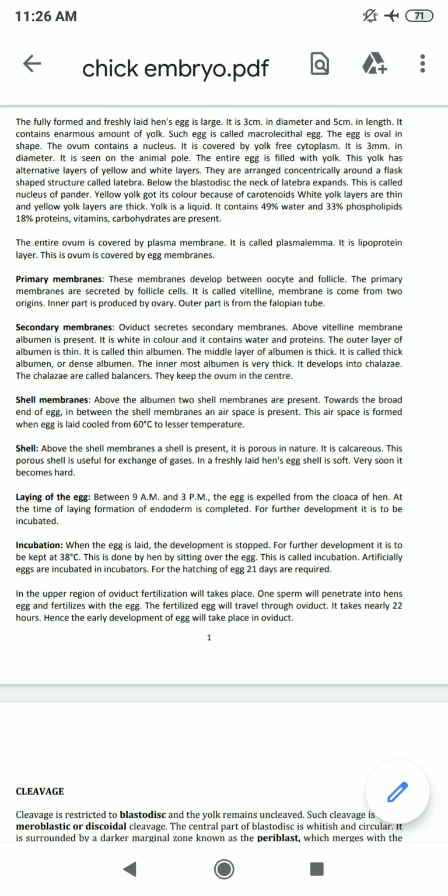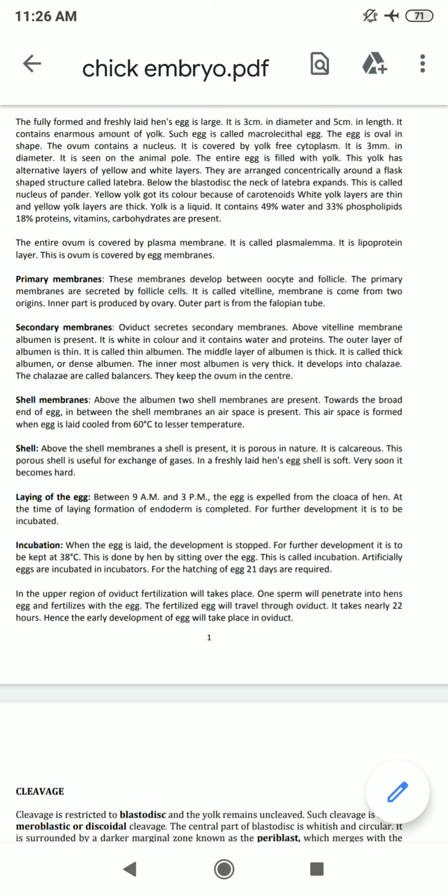And in between the shell membranes an air space is present, and this air space is formed when the egg is laid and cooled from 60 degrees centigrade to a lesser temperature. Above the shell membranes, the shell is present. It is porous in nature. It is calcareous. This porous shell is useful for exchange of gas.